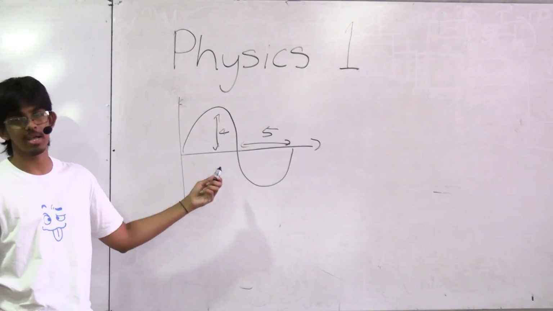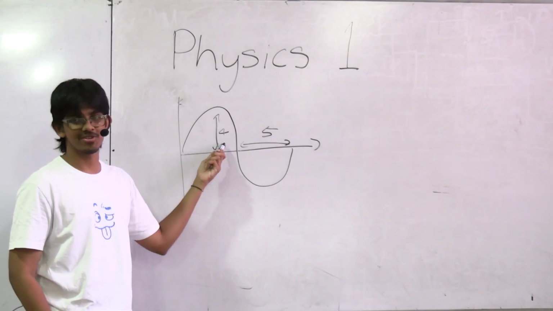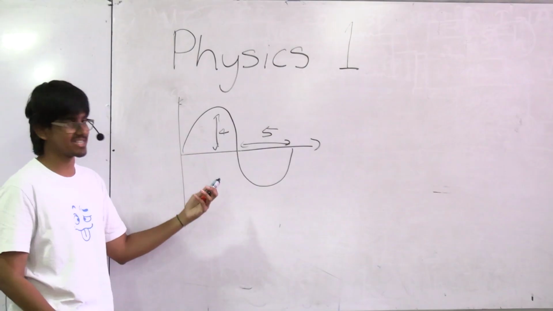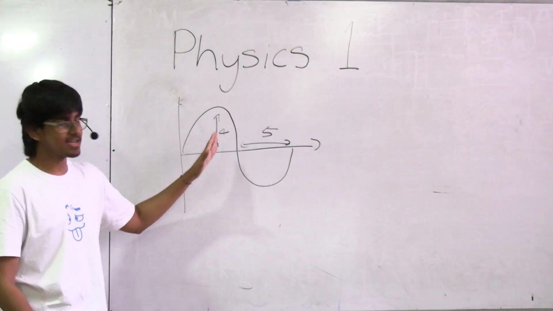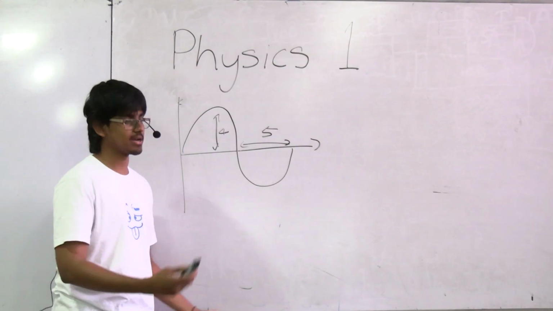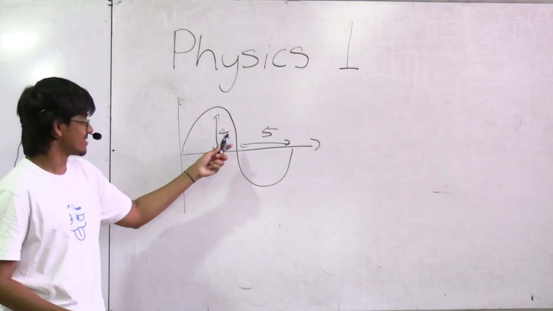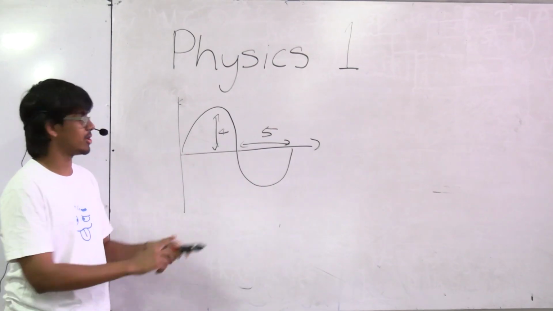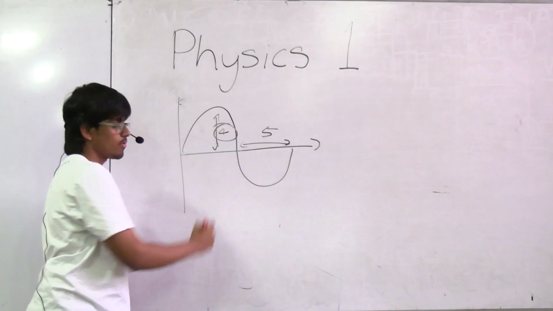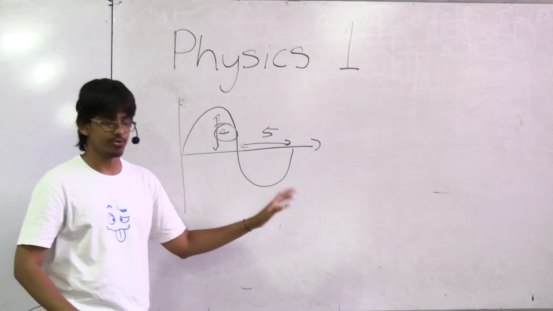Okay, so this is the 3rd time that we're discussing this amplitude thing, and I keep on redrawing the exact same diagram, unfortunately. But basically, you already know this. I explained this 3 times. This here is going to be your amplitude, right? So this 4 centimeters is going to be your amplitude.